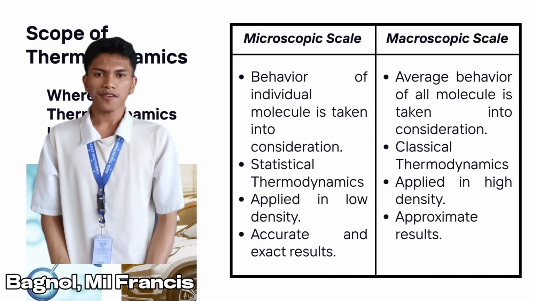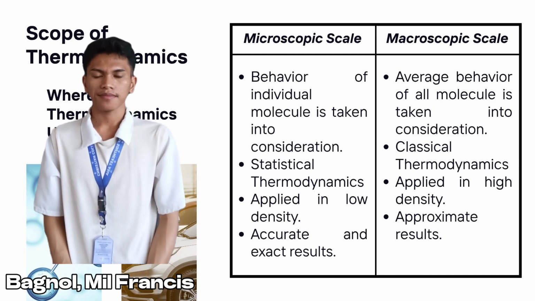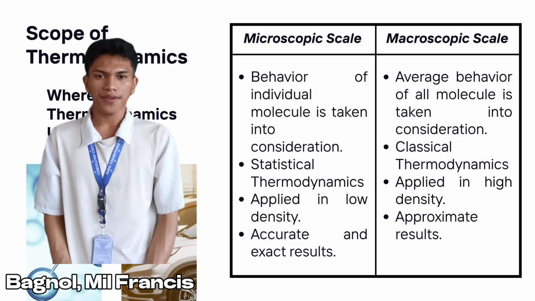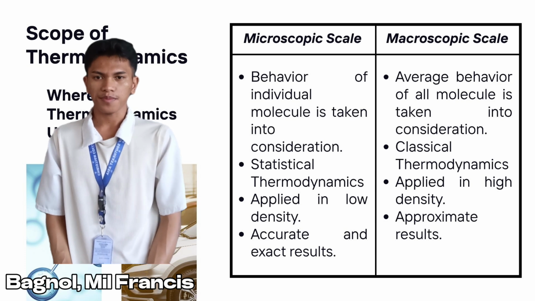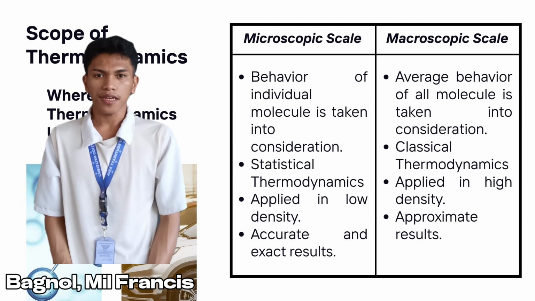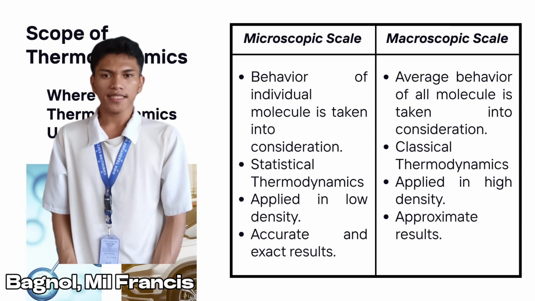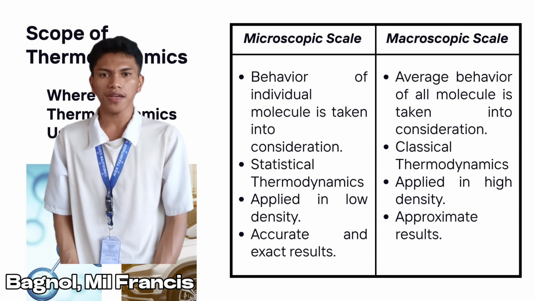We have here a table of microscopic and macroscopic approaches to describe their certain differences for better understanding. Broadly speaking, we see thermodynamics in two different views or approaches. The microscopic, from the name itself, indicates that we go in the micro level, and the macroscopic being on the general level. So, in a microscopic approach, the behavior of an individual molecule is taken into consideration. So here, we study the behavior of each and every molecule. Whereas, in the macroscopic approach, the average behavior of all the molecules is taken into consideration.